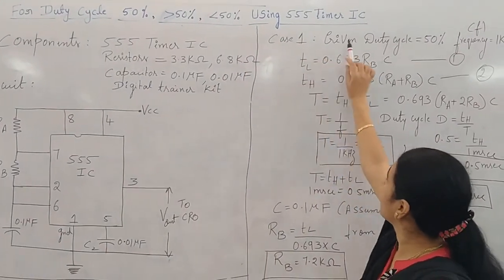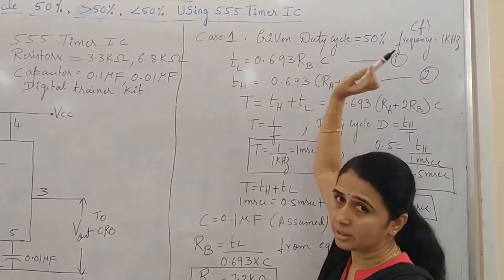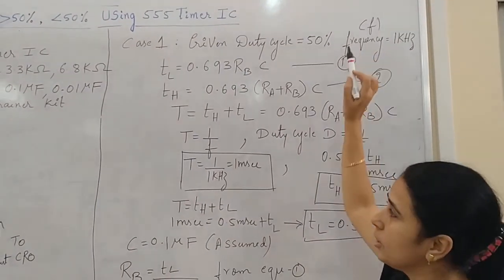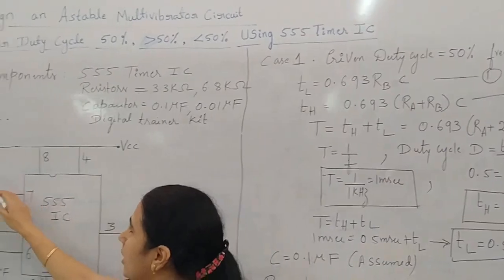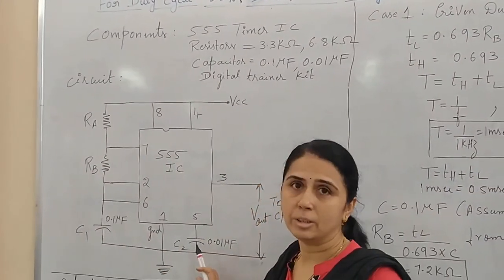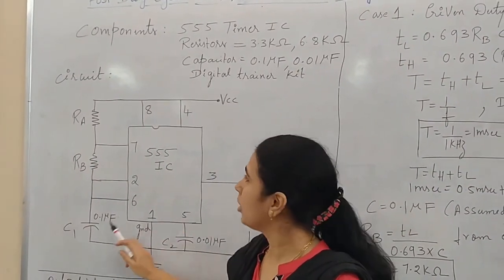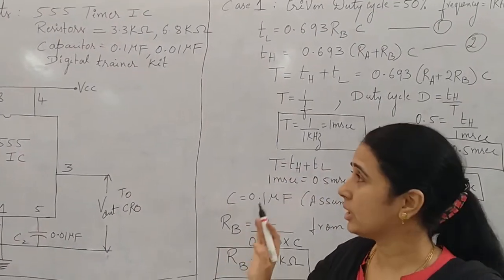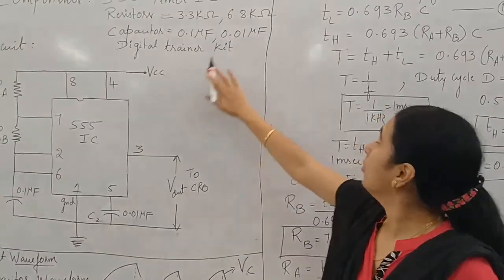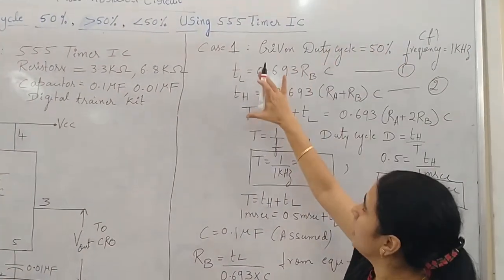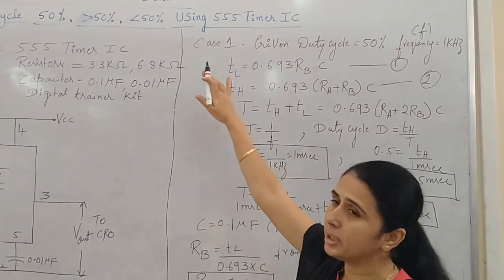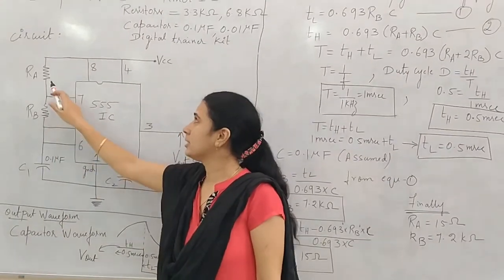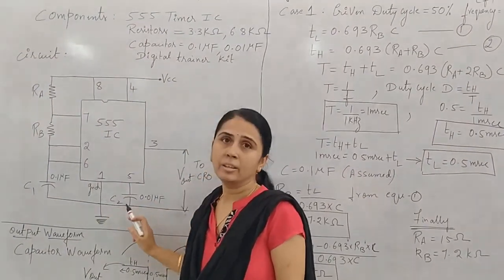Case 1, let me take it as duty cycle 50%. They will give certain data. Making use of the data given, you need to find out the values of RA, RB, C1 and C2. Finding out the values of these components is nothing but designing of the astable multivibrator. What is designing? Designing is nothing but making use of the data given and making use of the formulas of an astable multivibrator. You need to find out the values of the given components, resistors RA, RB, C1 and C2.